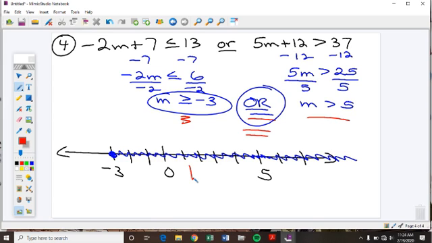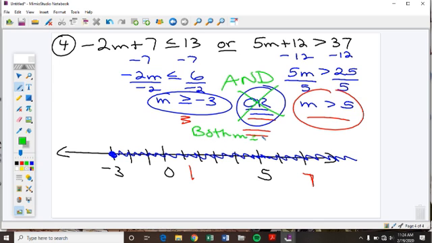All right? I could pick a number here that's 7. Here's 7. 7 satisfies this one. M is greater than 5. So my answer is the way that I graphed it. Now what I want to show you is how would this answer have changed if instead of OR, I had AND. If that would have been the word AND, then they both must be true.